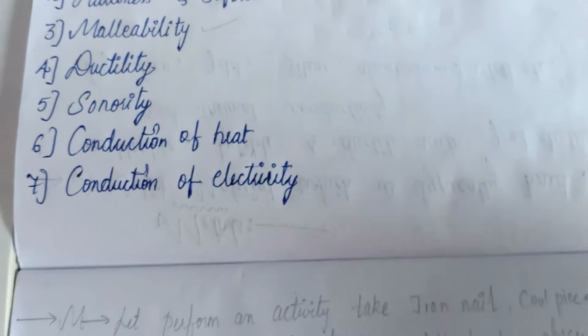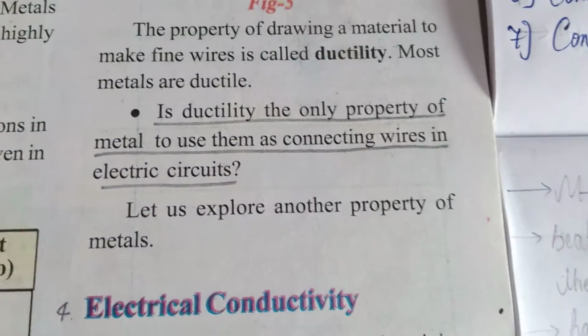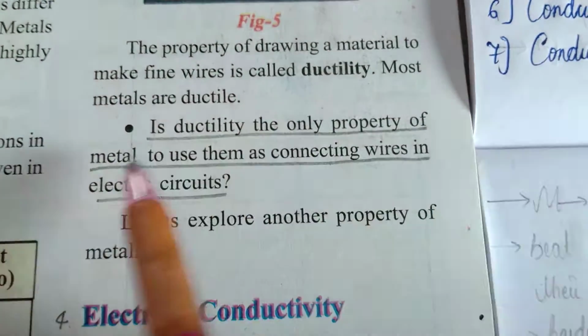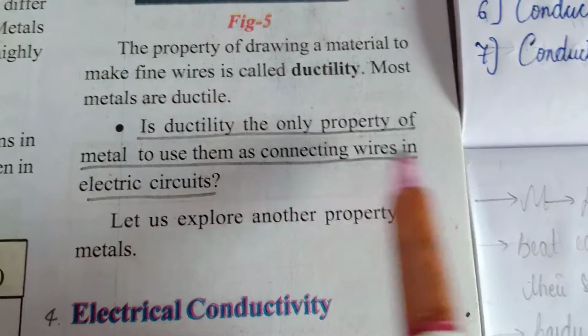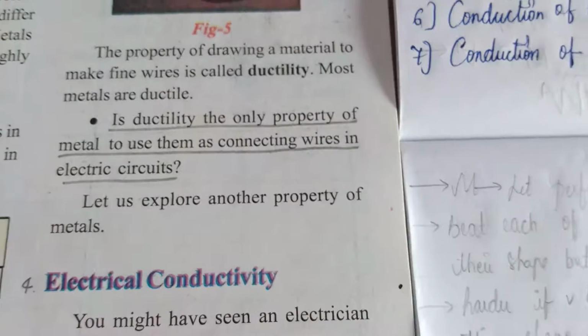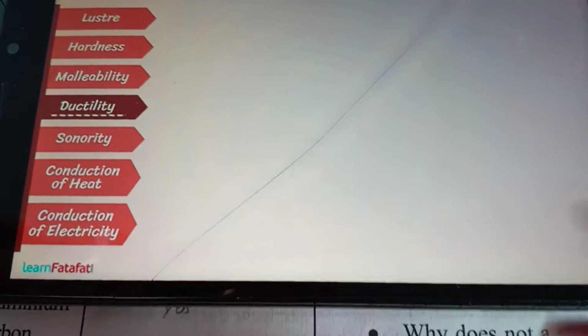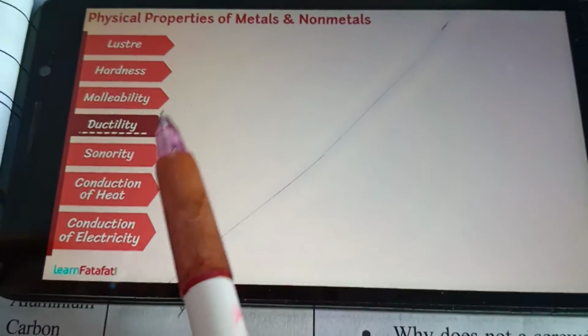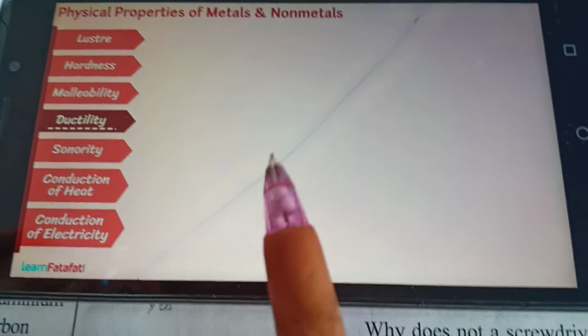So what is ductility actually? What is meant by ductility? See here, we have a definition. Ductility is the property of metal that lets us use them as connecting wire in electric circuits. So let me explain to you. Ductility is another interesting property of metal, as I said.